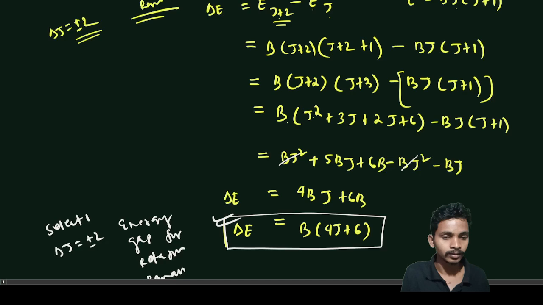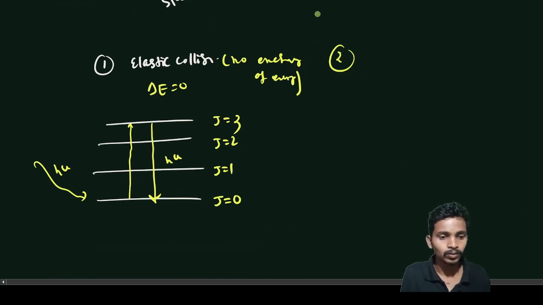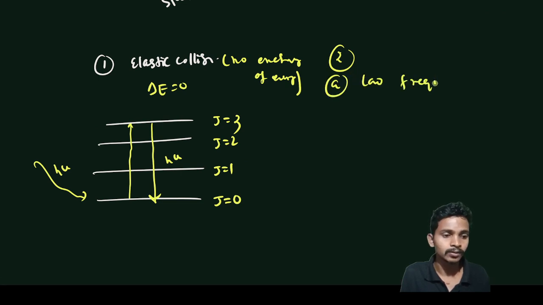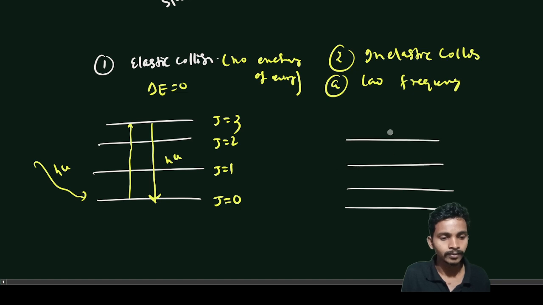Okay, and the second case, that is true with, let's say, a low frequency. This is the inelastic collisions. Here we see that these are the energy gaps. Let's say this is j equal to 0, this is j equal to 1, this is j equal to 2, this is j equal to 3.